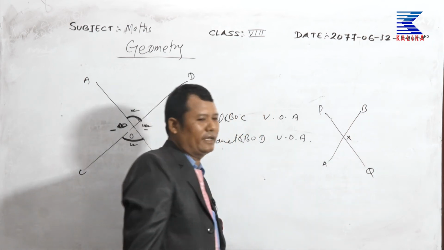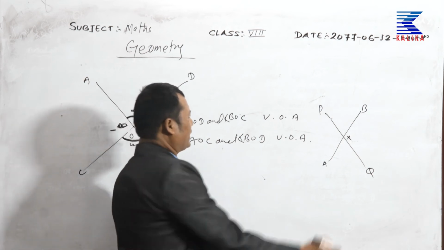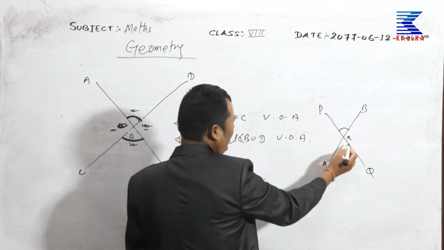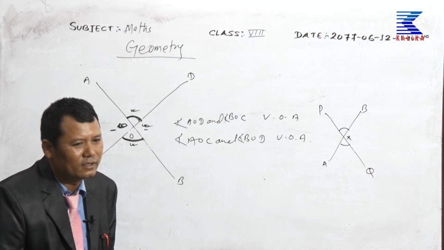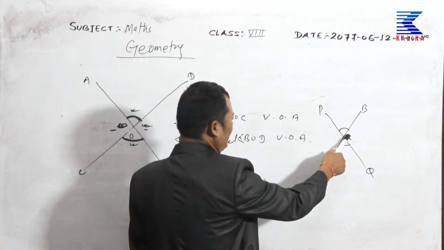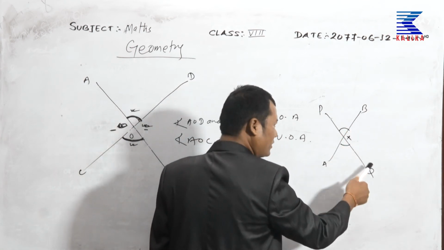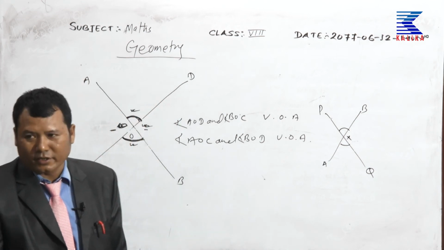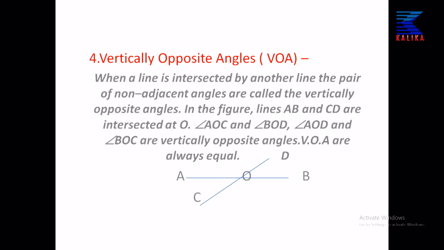Can you say, everybody, which are the vertical opposite angles? One is PXB and another is AXQ. And another pair, can you say please? Can you guess? Yes. Next is PXA and BXQ. BXQ is the vertical opposite angle. And next slide please.